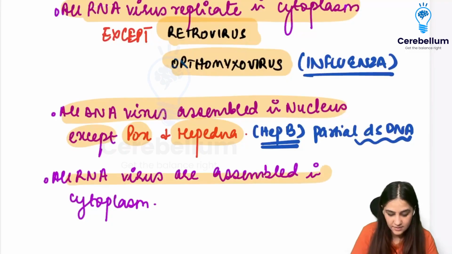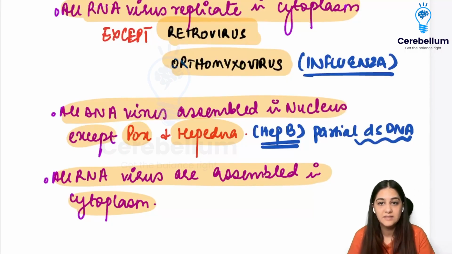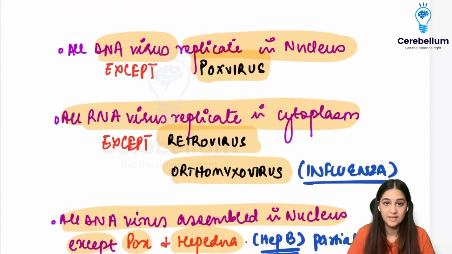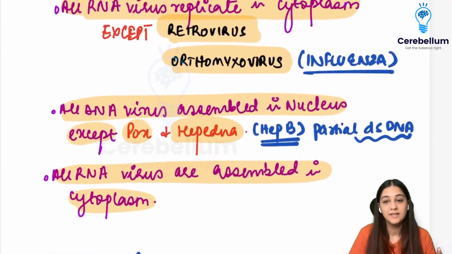All the RNA viruses are assembled in the cytoplasm. Simple. So most of them are made in the cytoplasm, except your retrovirus and the orthomyxoviruses, but they are assembled in the cytoplasm only.